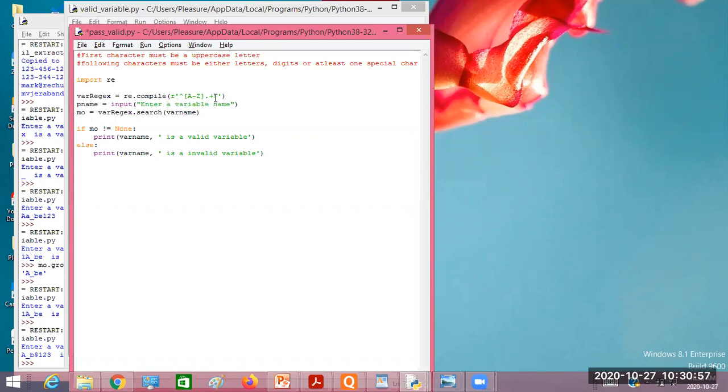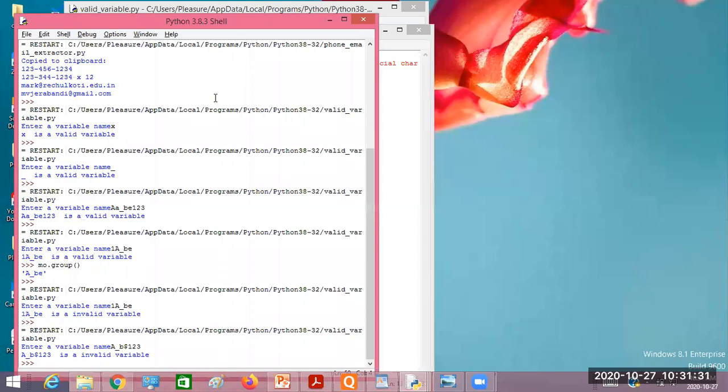I'll just name this as password. Then I'll name this as p name. Here I'll name this as p name is valid, is invalid.